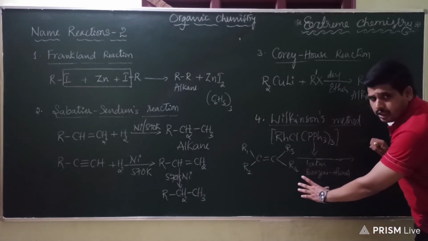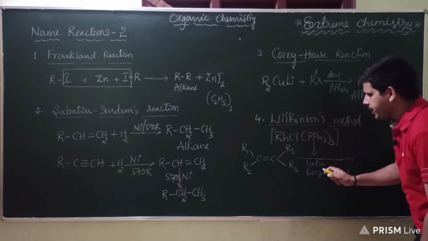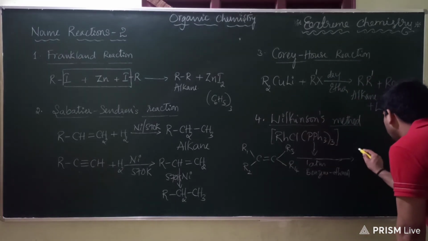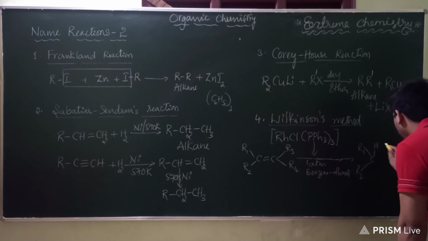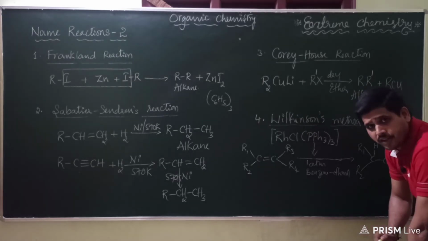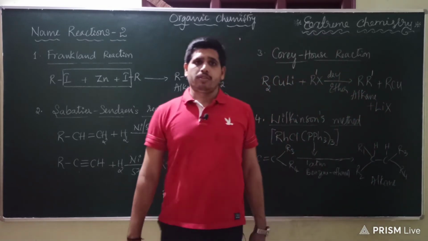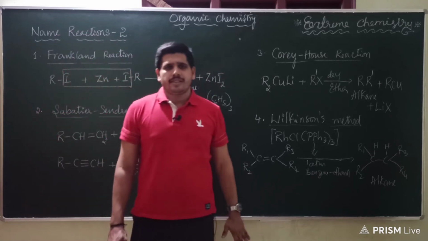So this particular reaction reduces. Reduction means what? Addition of hydrogen. So 2 hydrogen atoms will be added across the double bond, so that you will get R1, carbon here, R2, and this will be hydrogen, C, here also hydrogen, and R3 R4. What was your intention? To prepare alkane, and here it is. So these are the 4 more methods which exist to prepare alkane from different starting materials.